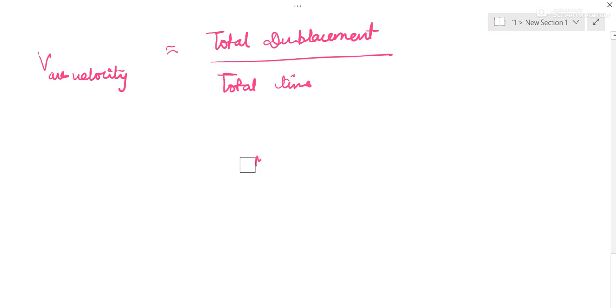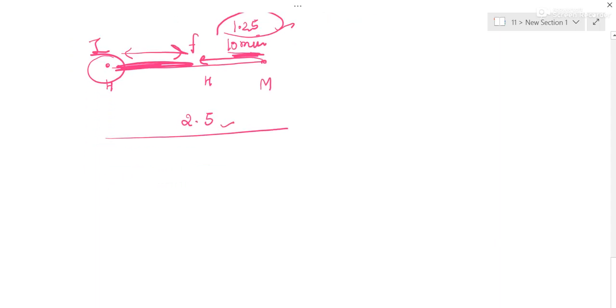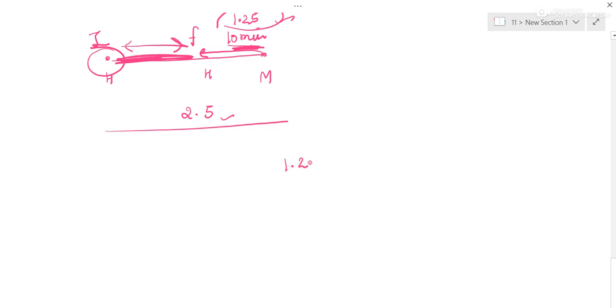You can make a separate home to market, that was 2.5, and market to home for 10 minutes because it is total 40 minutes. And this we calculated this distance as 1.25. This entire was 2.5 and it is 1.25. So what is left? Initial and final position distance, that is displacement, is 1.25. 2.5 minus 1.25. So your total displacement is 1.25.